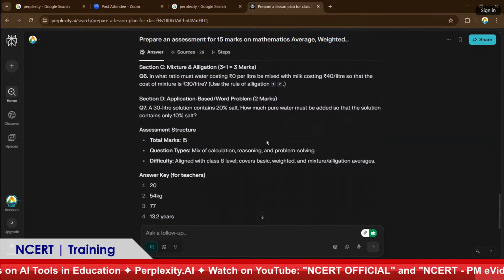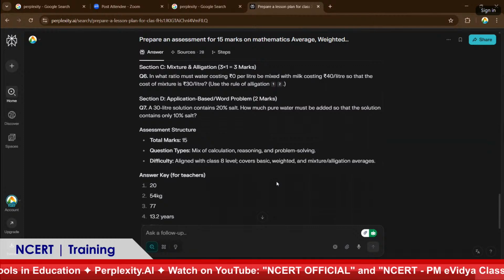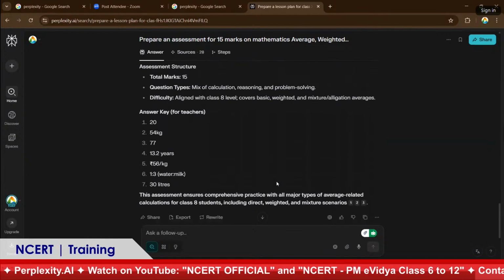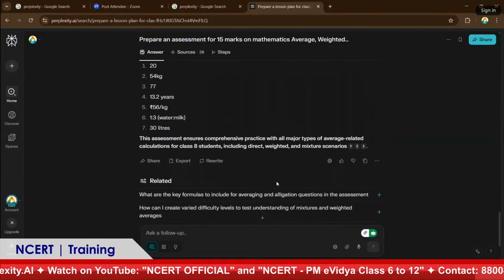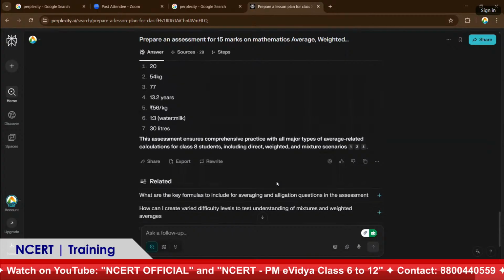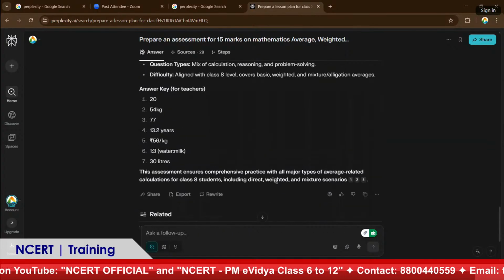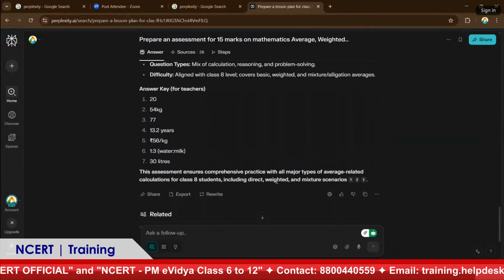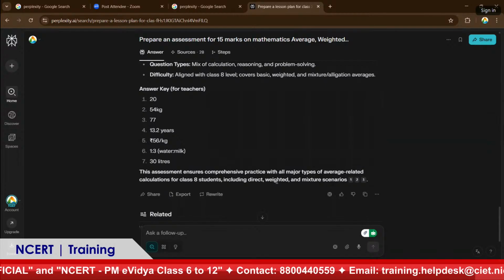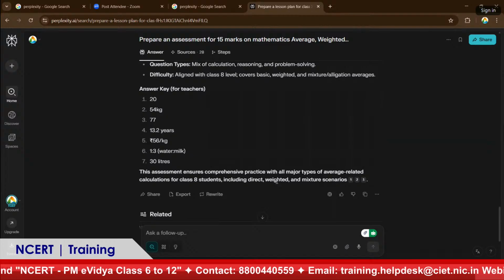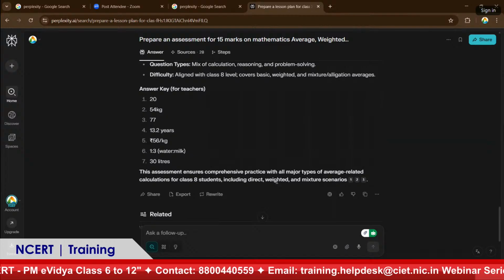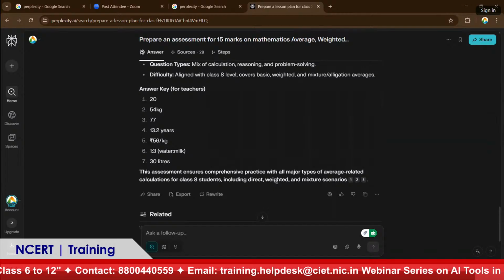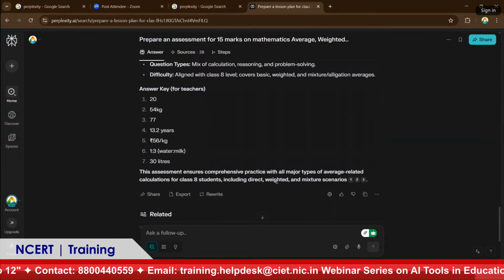Total marks 15, a mix of calculations, reasoning and problem solving, with an answer key, everything. With just a click, I can say these are exactly mapped to the curriculum that we are using. Of course, I'm using NCERT. In Andhra Pradesh, every school is using NCERT textbooks. That's why I'm using prompting like that.